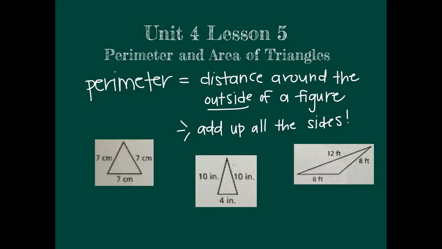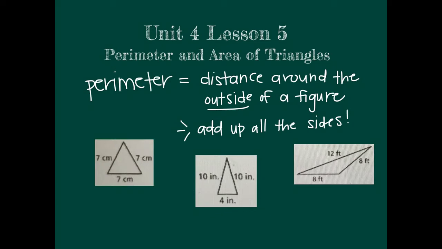First, let's review perimeter. Now, we found perimeter of a variety of different shapes, like squares and rectangles. Today I'll remind you how to find the perimeter of a triangle. Remember that, in general, perimeter is the distance around the outside of a figure. You simply add up all the sides in order to solve for the perimeter of a shape. So triangles are no different. We just add up the sides.